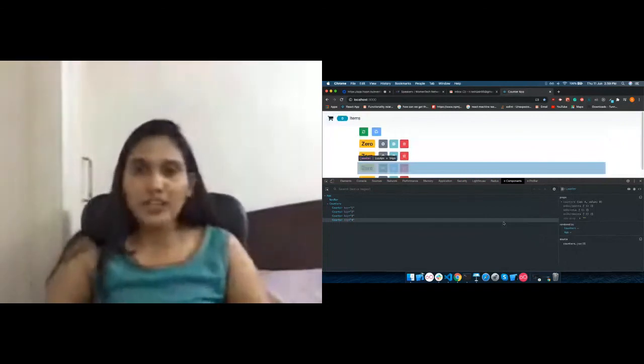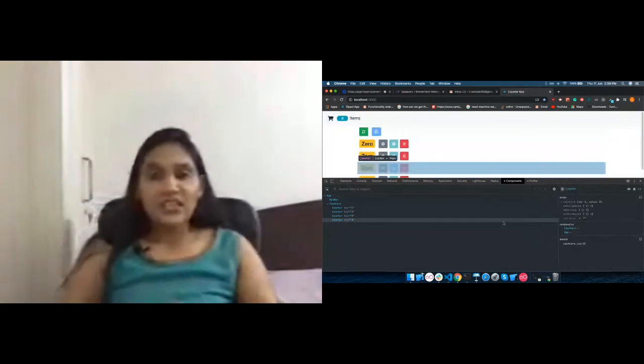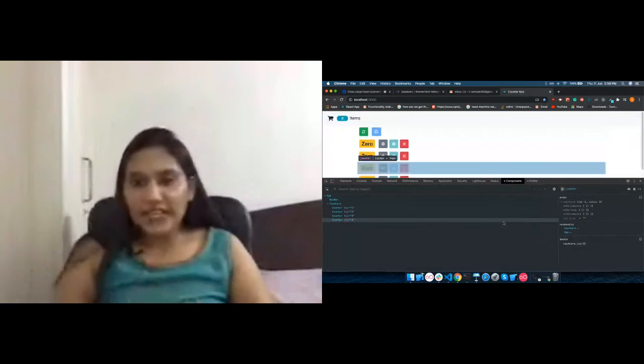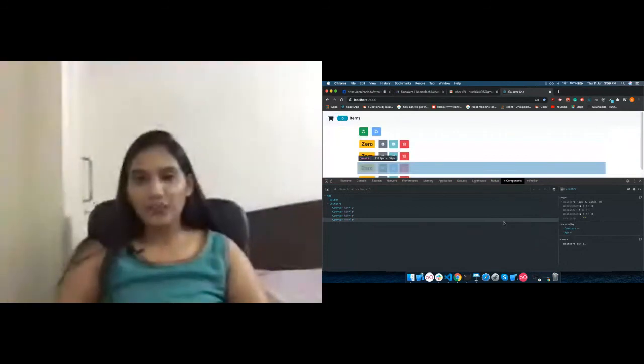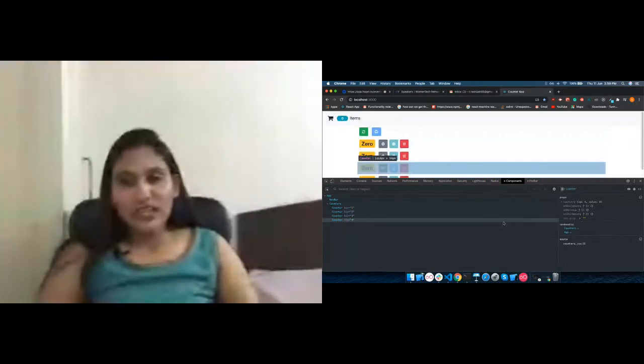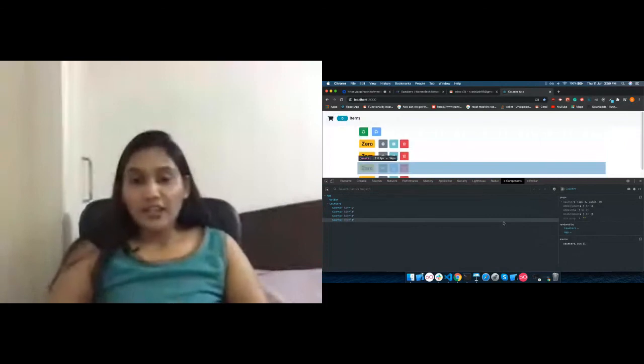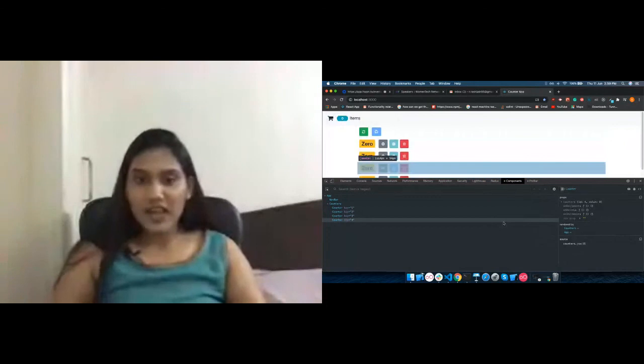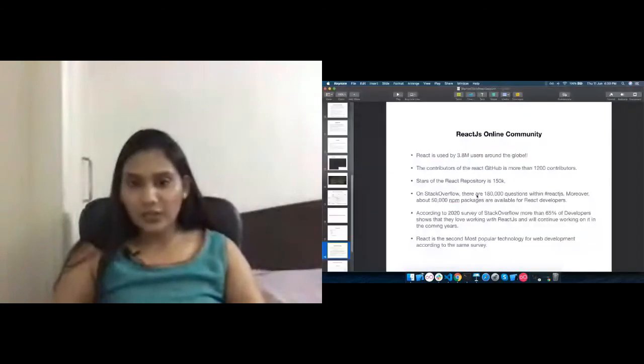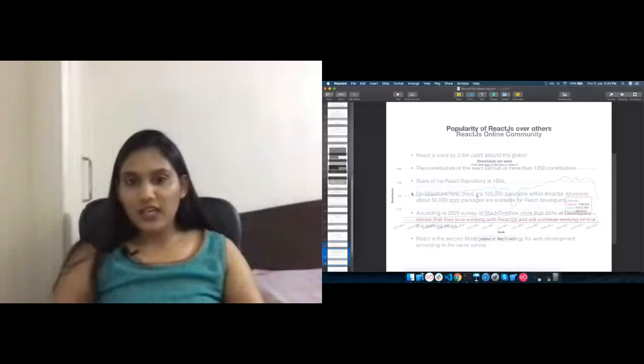Talking about the React.js community, React.js is widely supported by a community of developers. It has around 3.8 million users around the globe, so you can imagine how big the contribution in the community is. The React repository has 15K stars, and on Stack Overflow there are 1,800 questions. According to the 2020 survey, it is the second most popular framework for web app development. You can see these graphs to check the popularity.